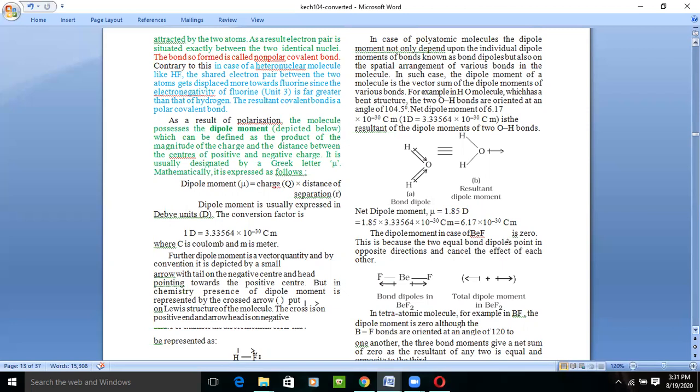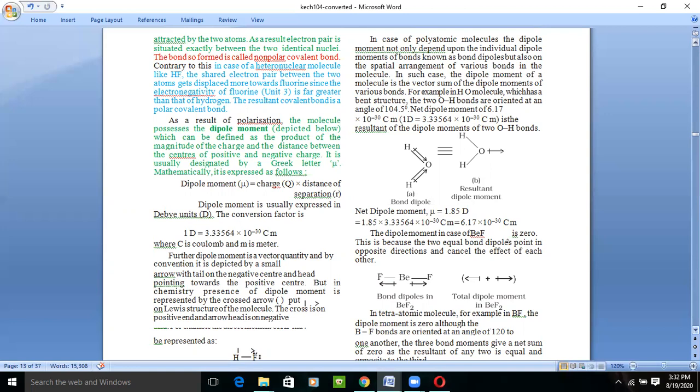If we talk about hydrogen and fluorine, HF, hydrogen has a metallic property. It has the property to donate electrons. And fluorine has a non-metallic property. It has the property to accept electrons. So we have two poles there, one positive and the second negative. Right? So what is the result of polarization? We have poles present. So this bond is known as a polar covalent bond.